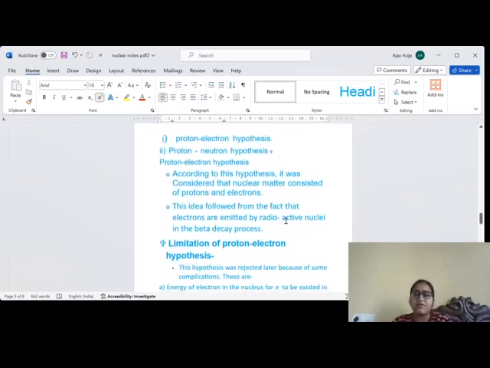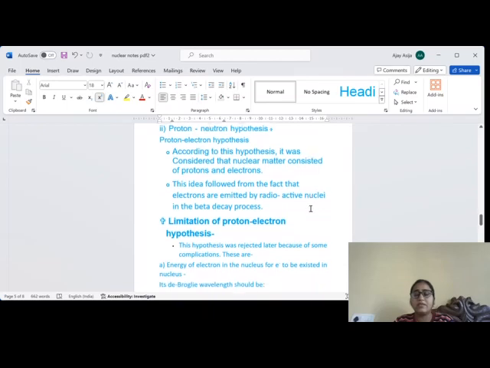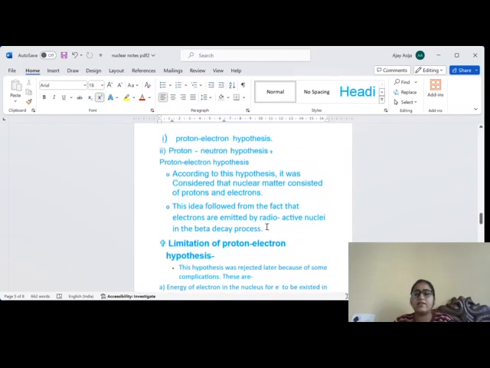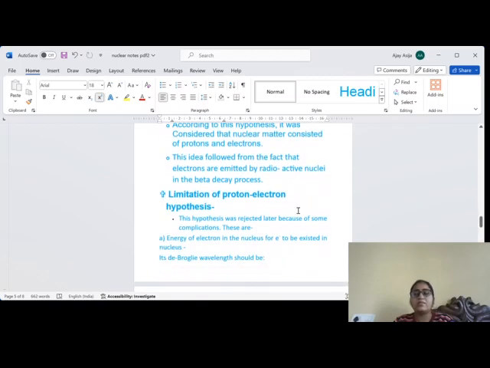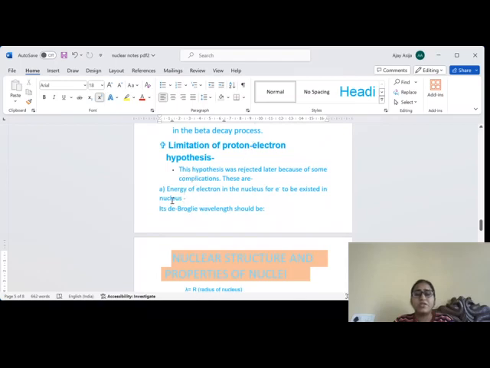This idea followed from the fact that electrons are emitted by radioactive nuclei in the beta decay process. When beta decay process was observed, beta particles, that are electrons, were found to be coming from the nuclei. It was thought that electrons also lie in the nucleus. There are some limitations of this hypothesis. Because of that limitation, it was rejected later on. So what are these limitations?